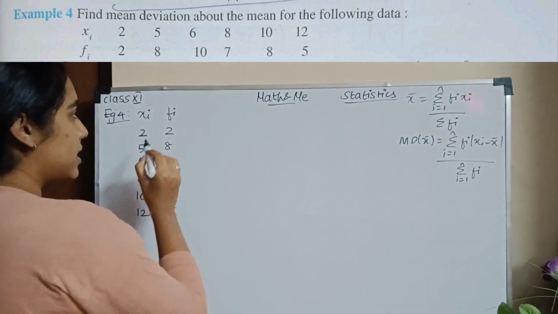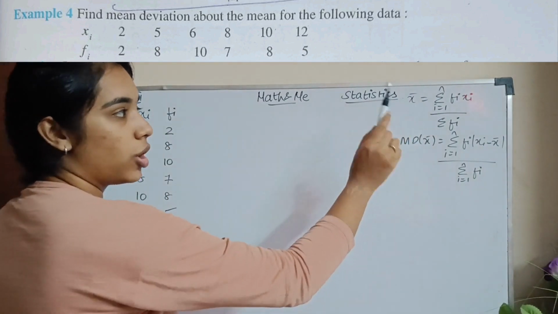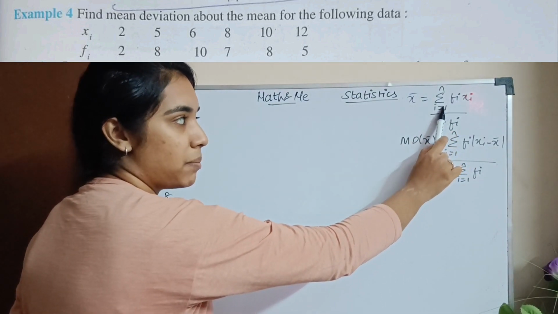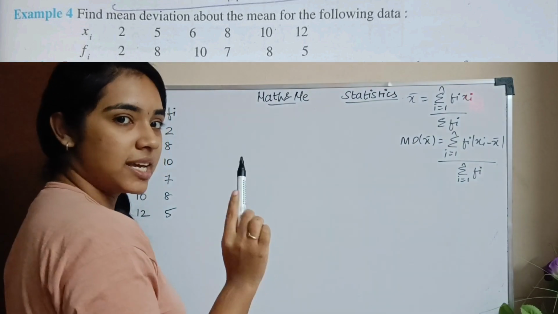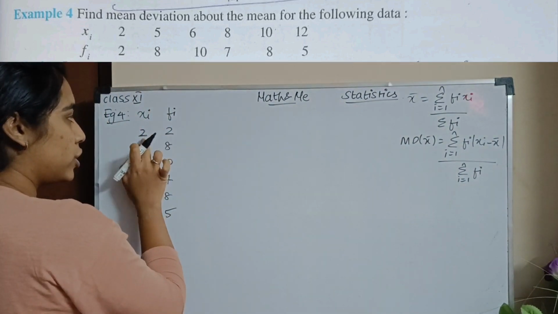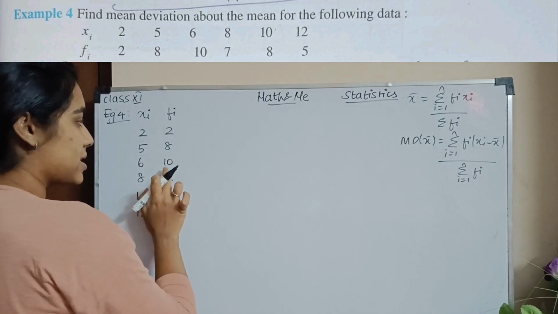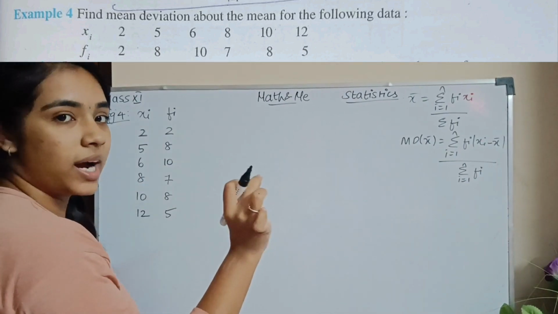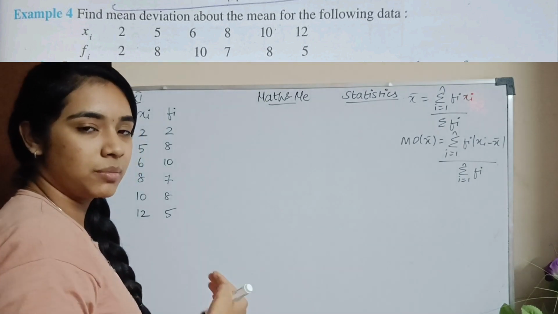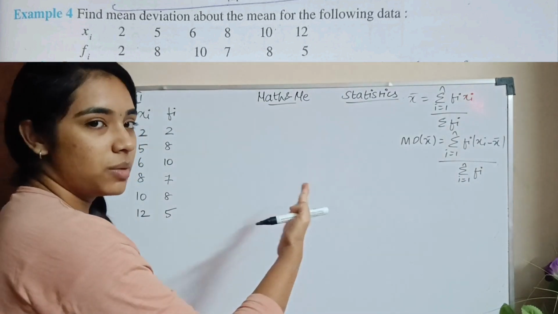Okay, so now in this place xi, fi irukku. What all do I need from the formula? What do you see here? I need the summation of fi xi. So first fi xi value venum. Fi xi na I have to multiply each and every value. 2 into 2 plus 8 into 5 plus 6 into 10. Indha maadhiri oru value add pannanum. It is not possible, it is not very feasible to write them down in steps. Instead, the tabular column is very, very clear.